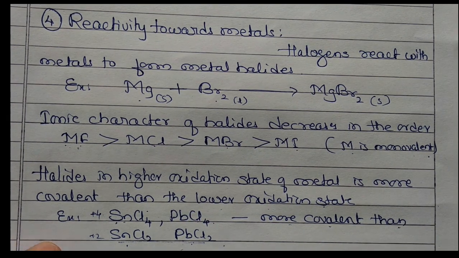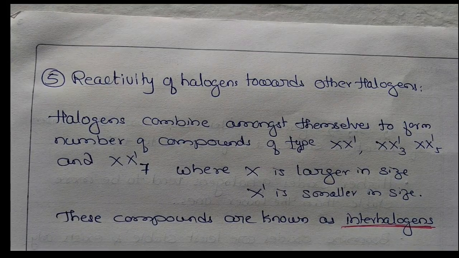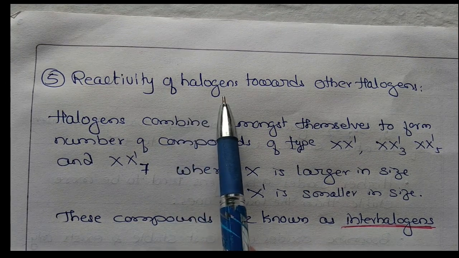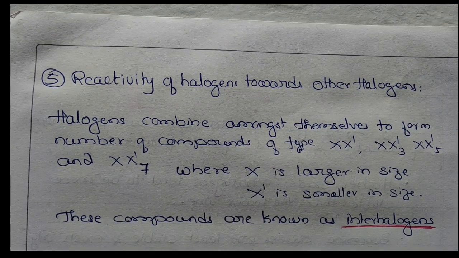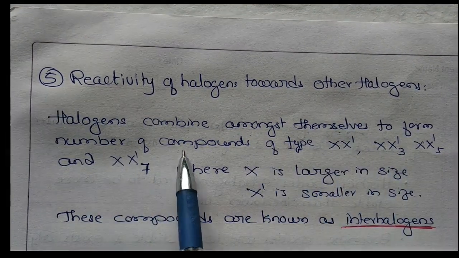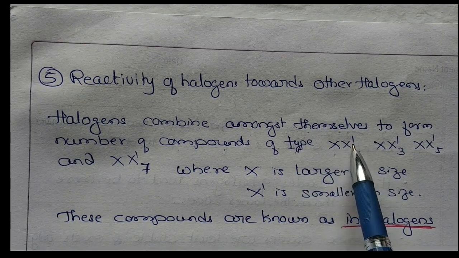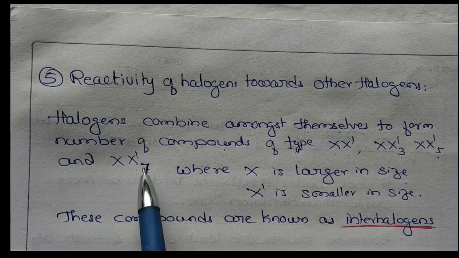Okay. So this is about reactivity towards metals. Next is the reactivity of halogens towards other halogens. A halogen reacts with another halogen, and those compounds are called interhalogen compounds. Fluorine reacts with chlorine, or bromine reacts with chlorine, or bromine with fluorine, or iodine. So halogens combine among themselves to form a number of compounds of the types XX', XX'3, XX'5 and XX'7.